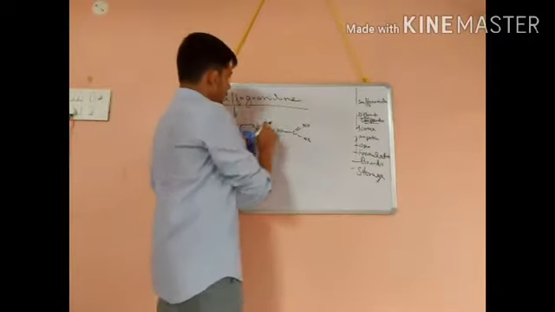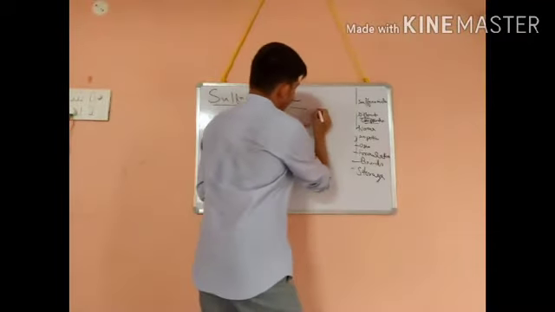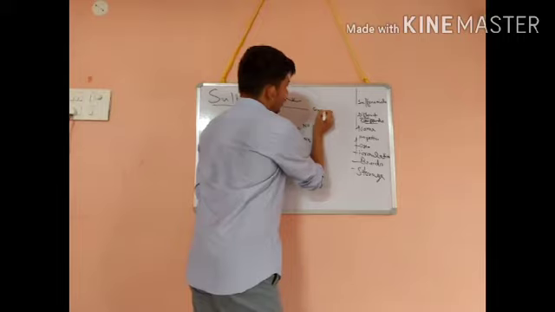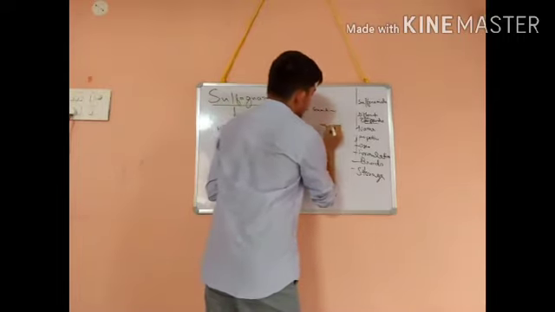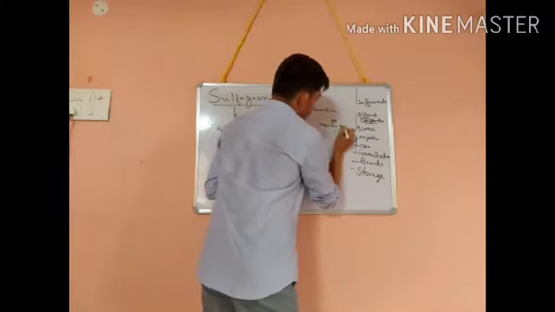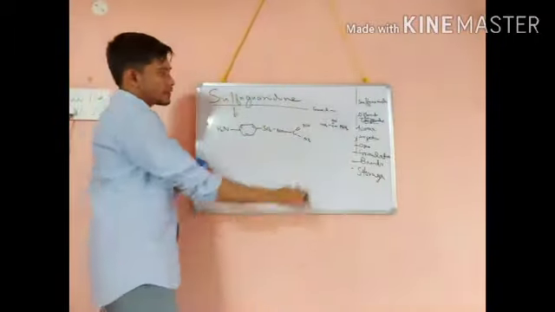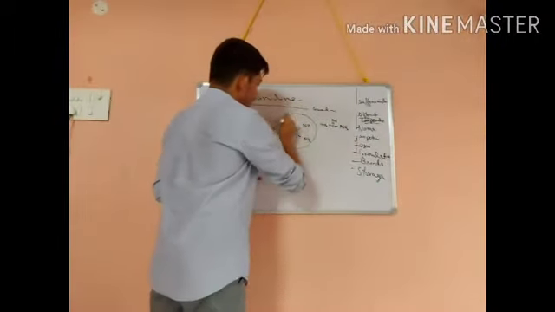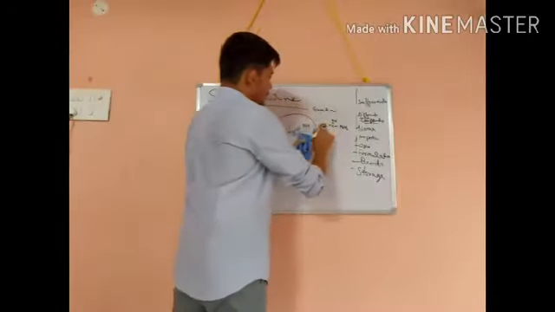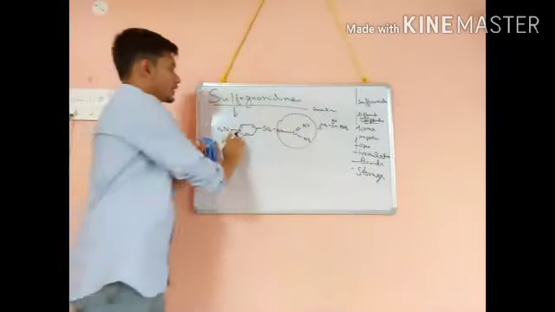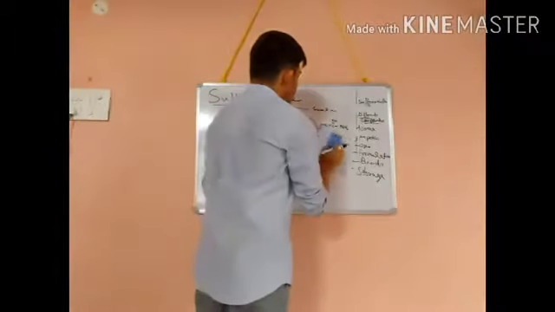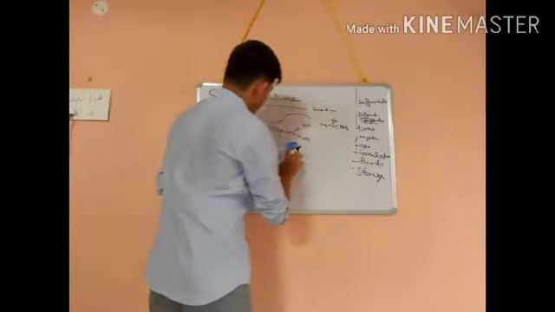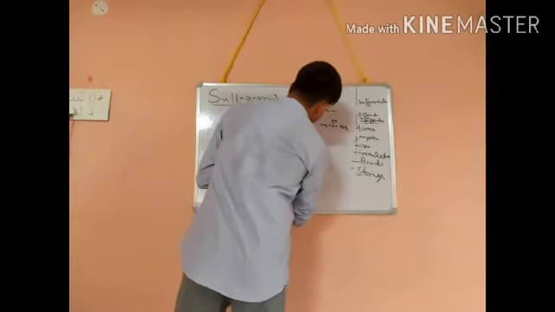You just remember what the structure of guanidine is. I am drawing it here. Guanidine is NH2, C double bond NH, then NH2. So this is the structure of guanidine, and if you see, this structure closely resembles that structure. That's why it is called sulfaguanidine. So this is just the overall structure of sulfaguanidine.